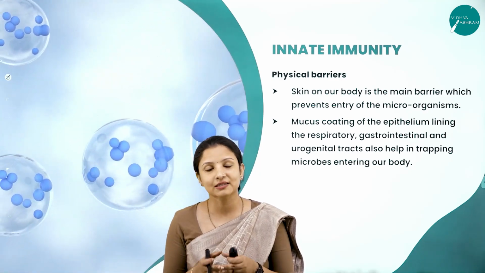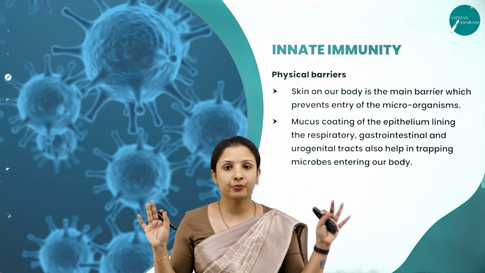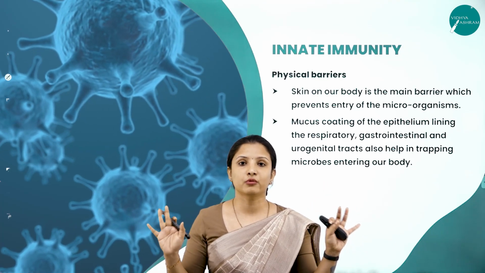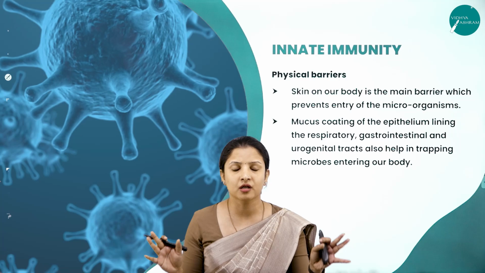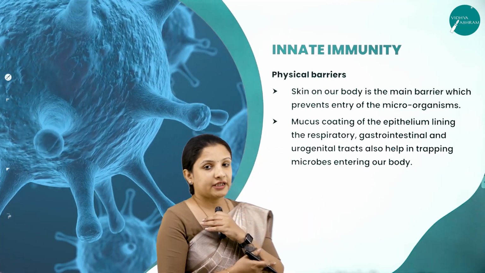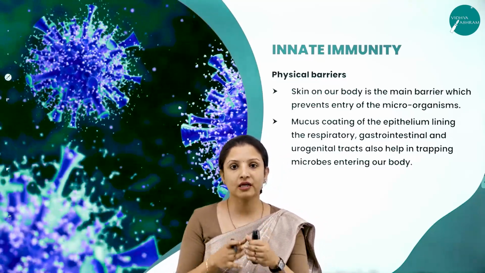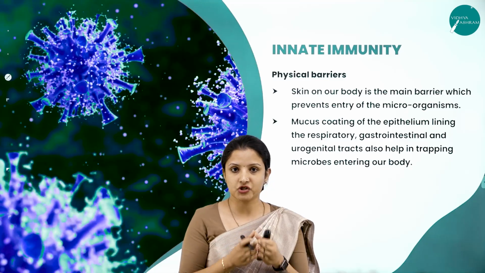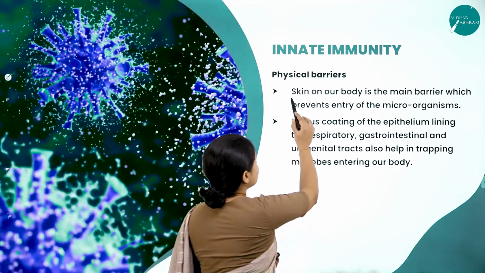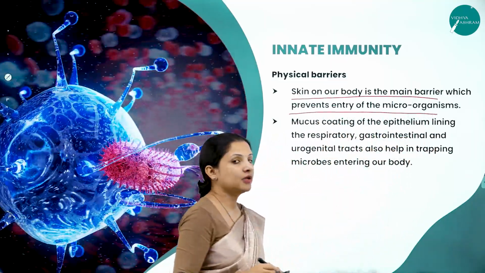What is the epidermal layer? It is nothing but the skin. Skin is one of the best examples. If you're walking in a polluted area, in a dirty place, you are exposed to a number of infectious agents in the environment. The first thing they come in contact with is the skin. Therefore, skin is a physical barrier that protects the body from the entry of these infectious agents, pollutants and many other things. So skin is the main barrier on our body which prevents the entry of microorganisms.